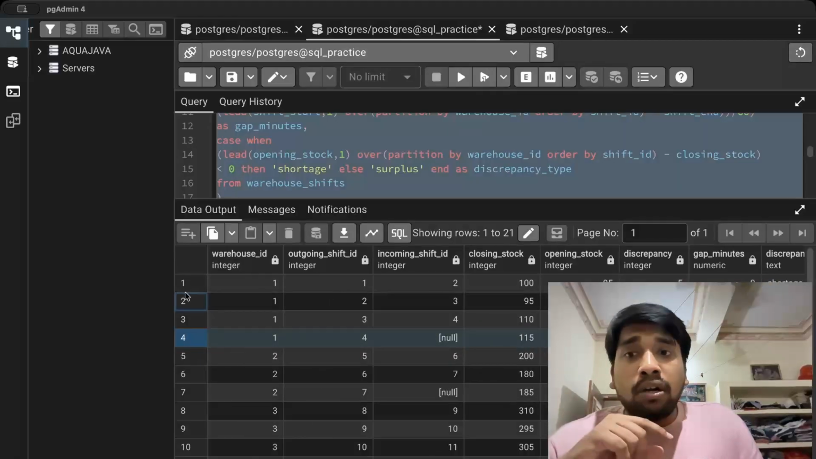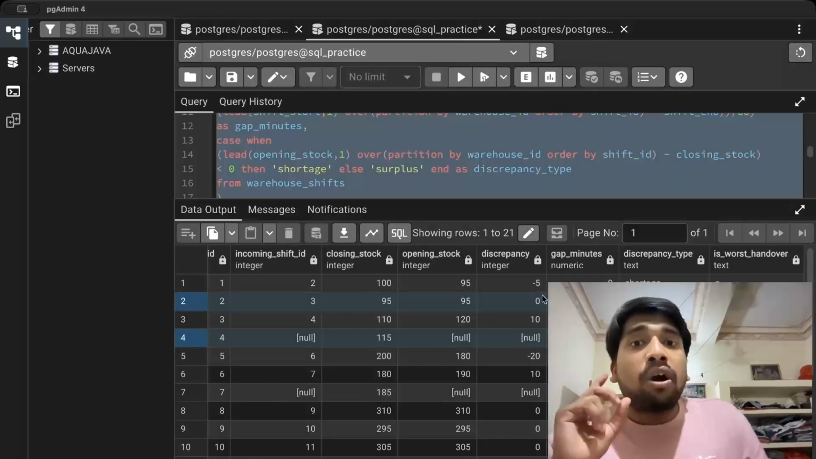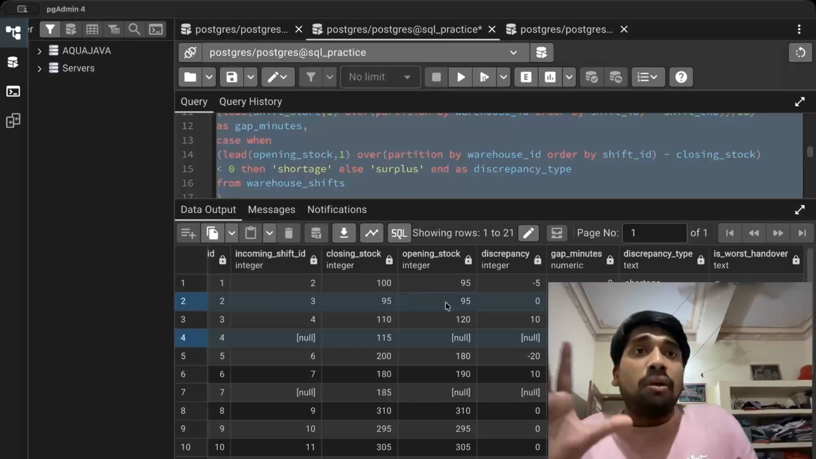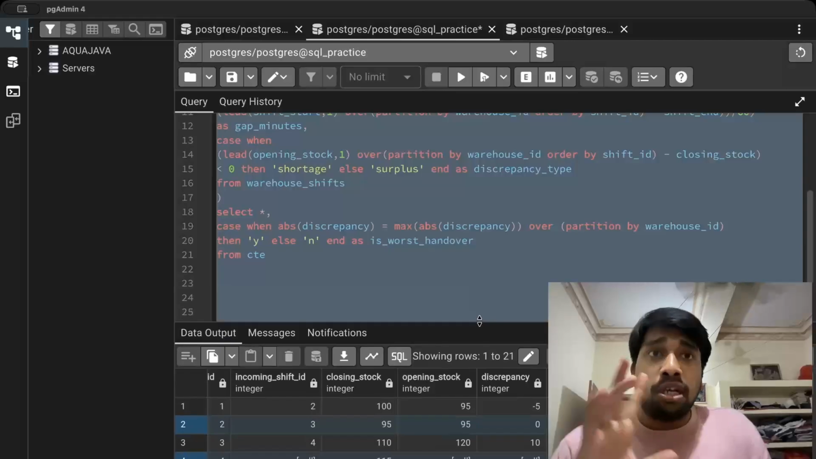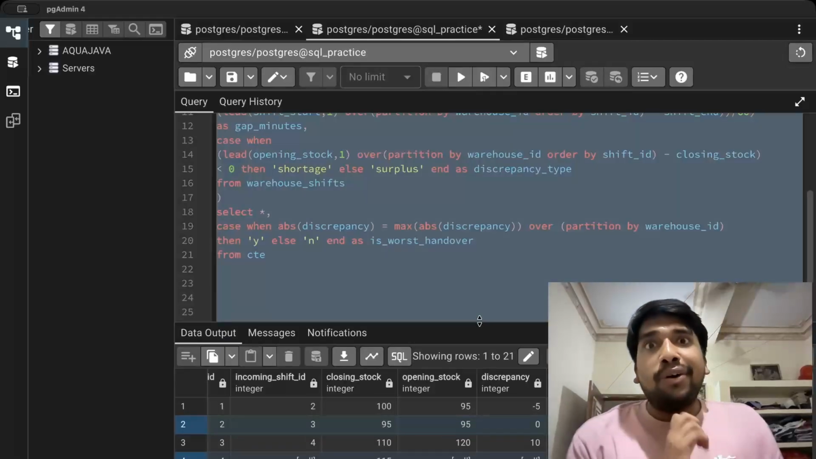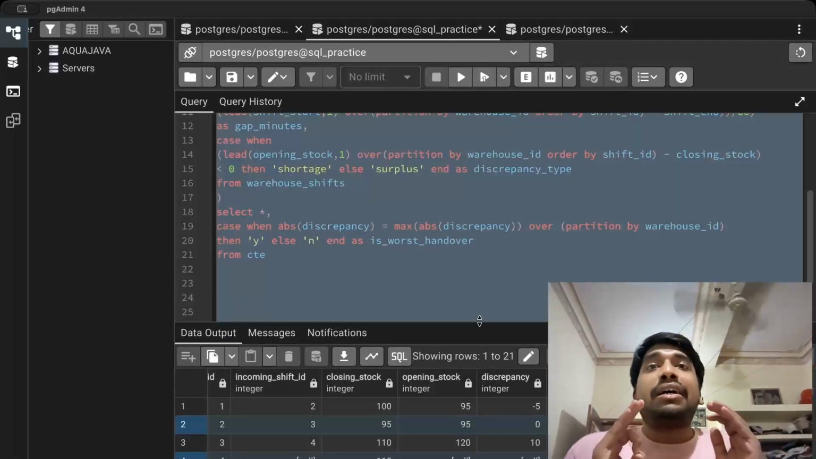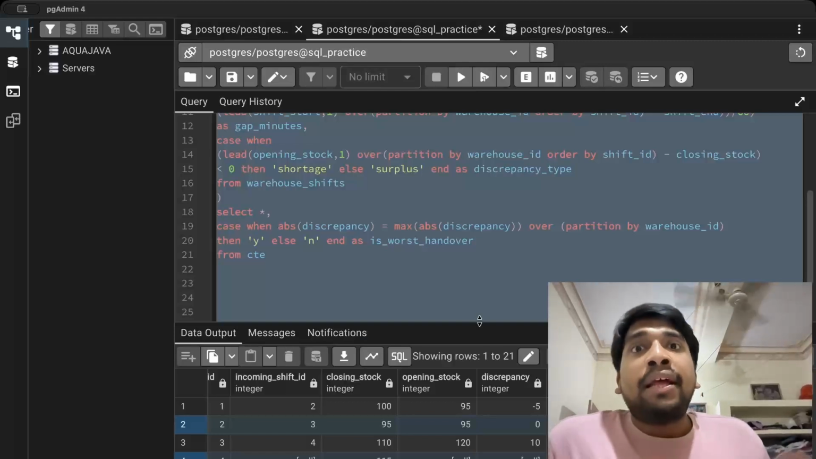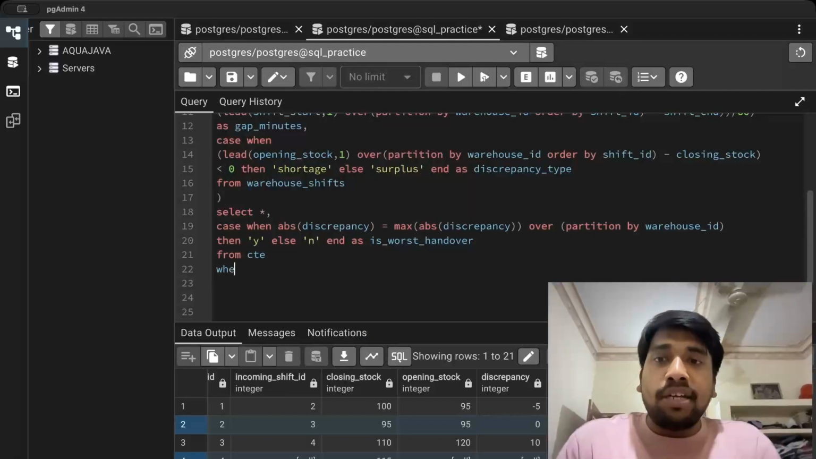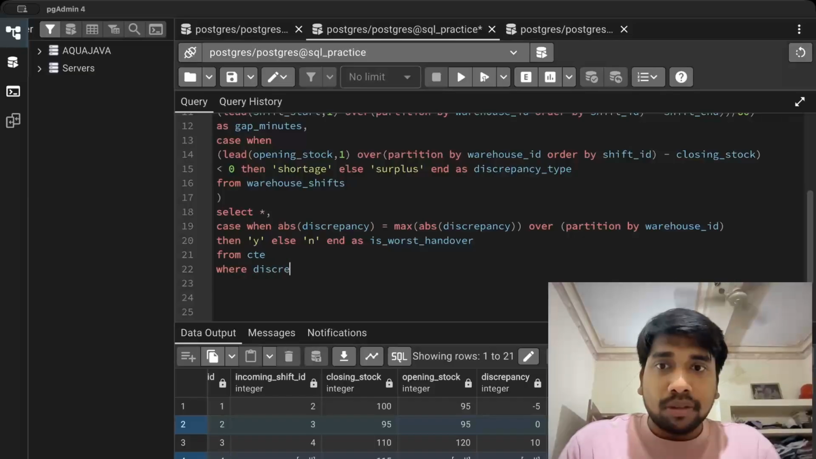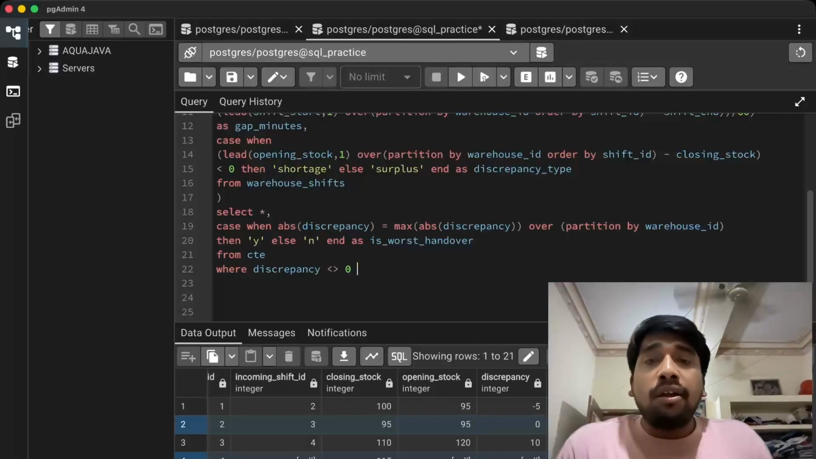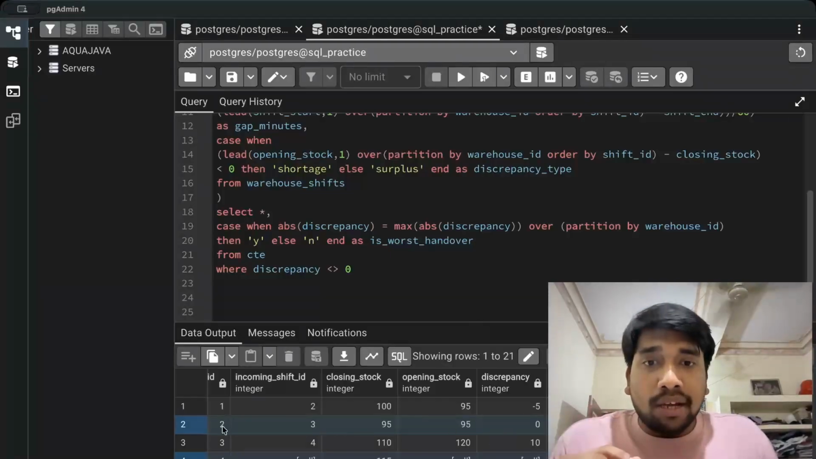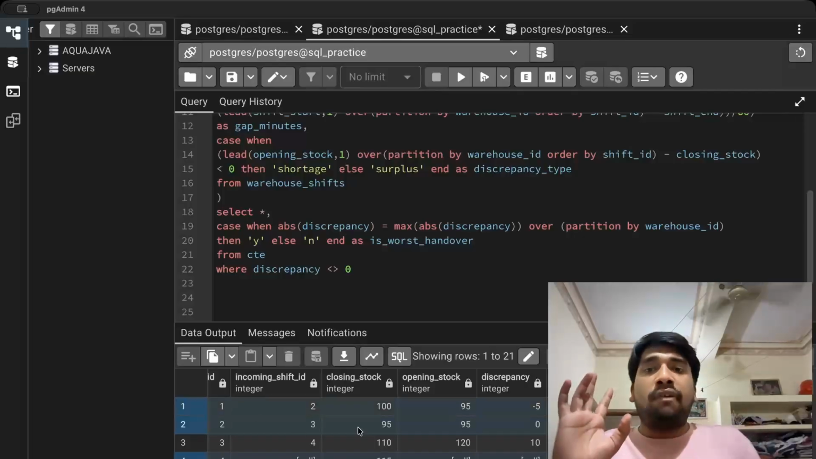Also, we do not want where the discrepancy is 0. Because if the discrepancy is 0, then this means that closing stock is equal to opening stock. And if you remember, in our question, it was explicitly mentioned to remove the cases where closing stock was equal to opening stock, right? So we will apply two where conditions here, where discrepancy not equal to 0. Now what this will do is remove all those values which are 0. Like these, it will keep only the negative and the positive values.